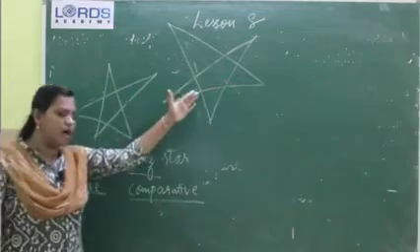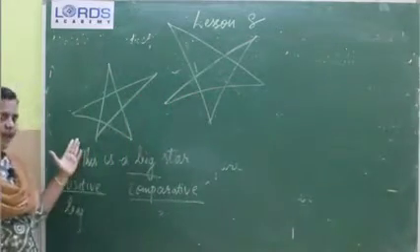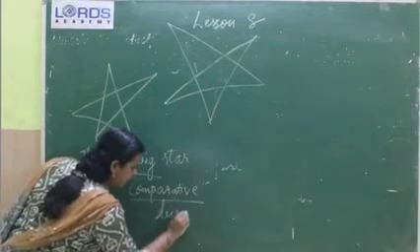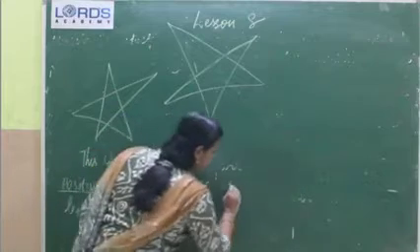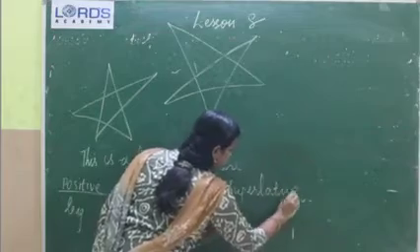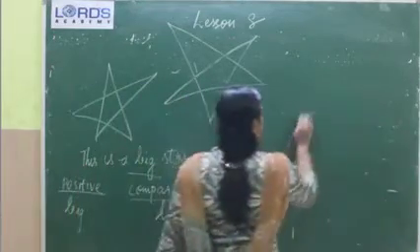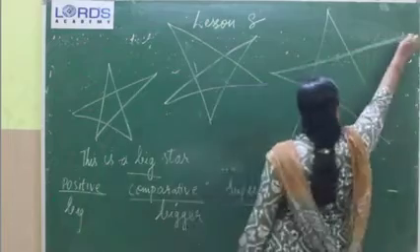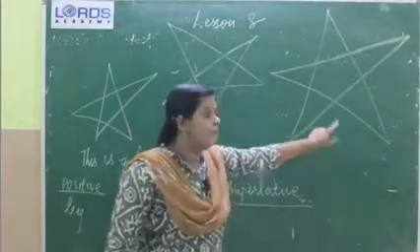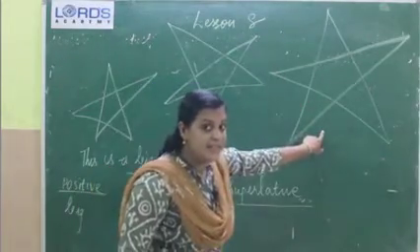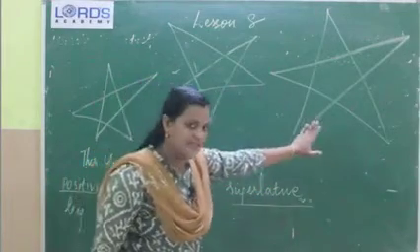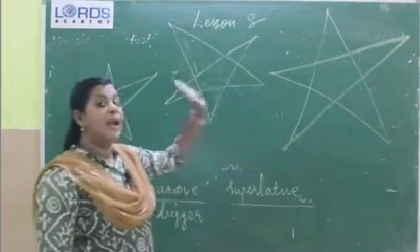The second star is bigger than the first star. Then let's see the superlative form of big. Just see this star. This third star is big. This third star is the biggest among all.